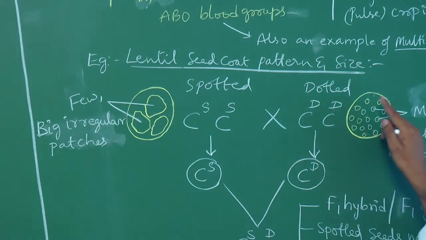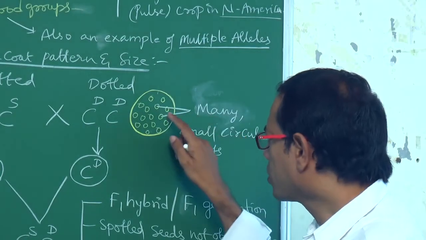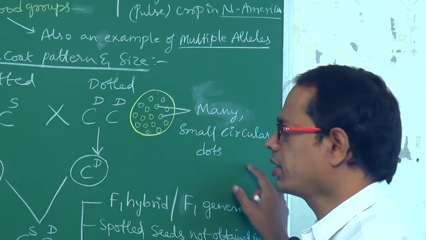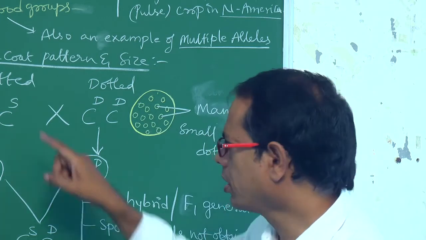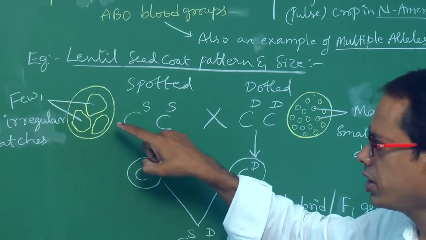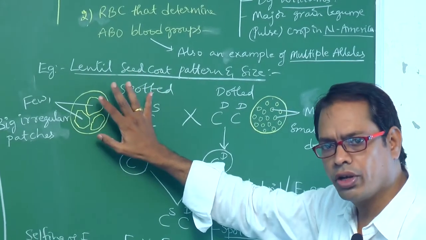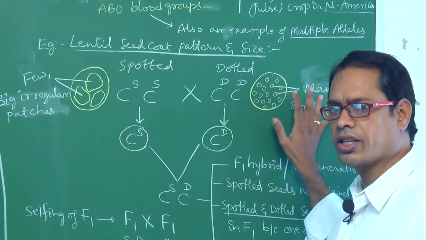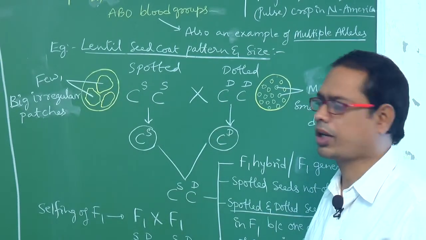And what is dotted? See here, these are dotted: many in number, smaller in size, and circular. Many small circular dots, that is so called dotted. So in lentil, there are two seed coat patterns: spotted and dotted. Spotted is few in number, bigger in size, irregular in shape; dotted is many in number, smaller in size, circular. Those points we have to remember.